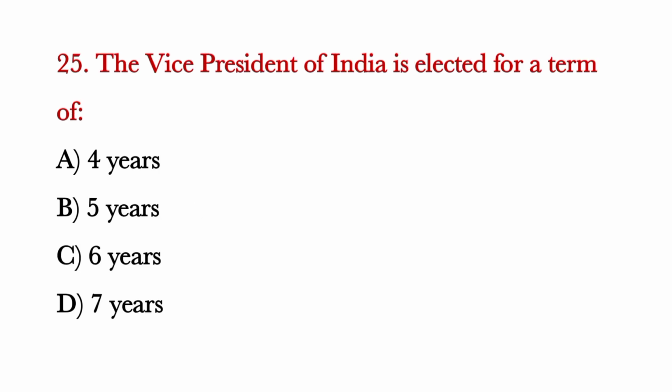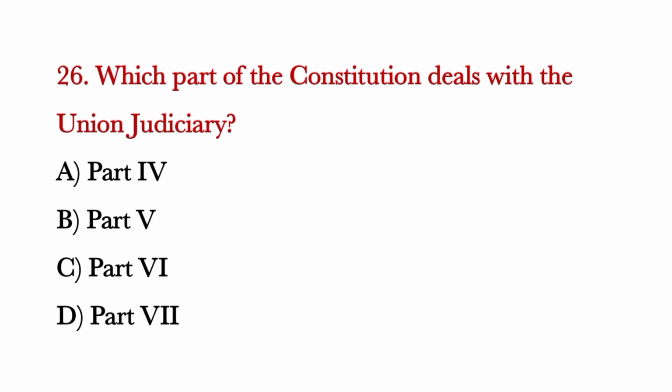The Vice President of India is elected for a term of. Correct answer is option B, 5 years. Which part of the Constitution deals with the Union Judiciary? Correct answer is option B, Part 5.